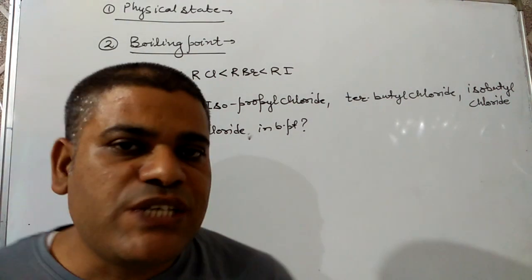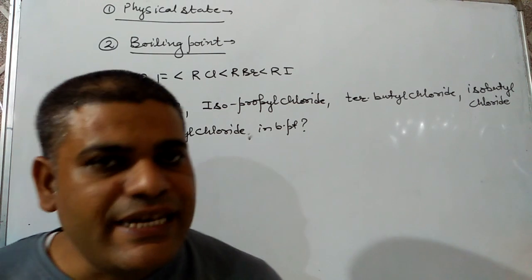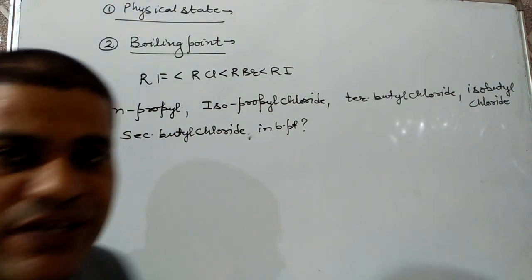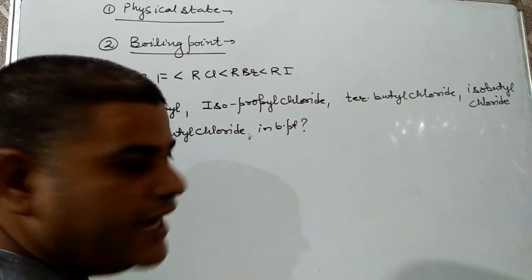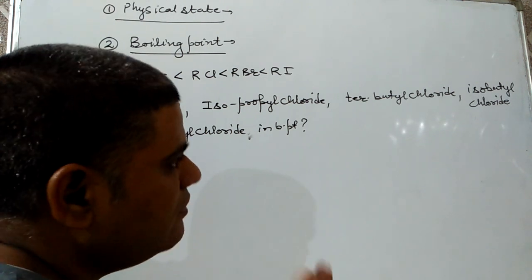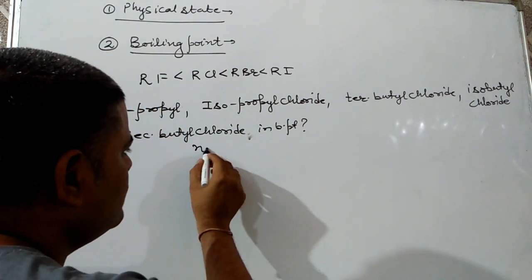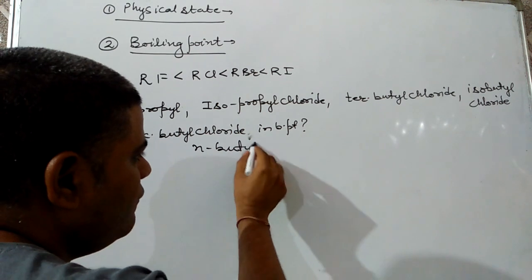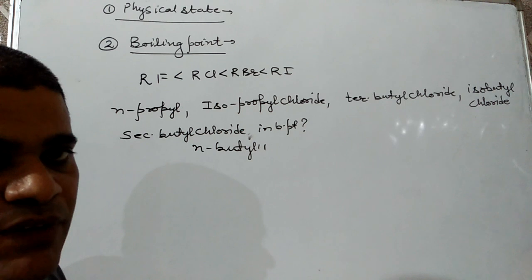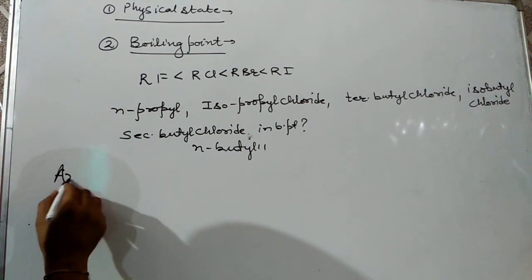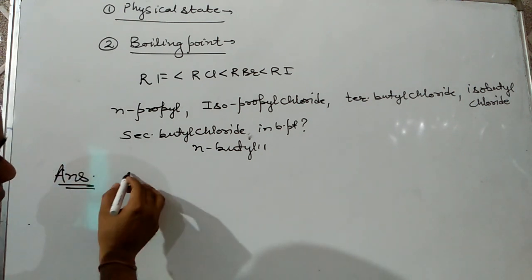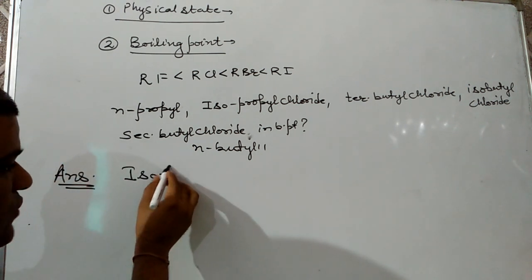Here first of all we have to see the number of carbon atoms. Lesser carbon atoms, lesser boiling point, and then we have to see the branching. For the first two the carbon atoms are 3, and for the last 4 the carbon atoms are 4. Normal butyl chloride is also there. Now first we arrange the haloalkanes with 3 carbons: more branching, lesser boiling point. So first will be